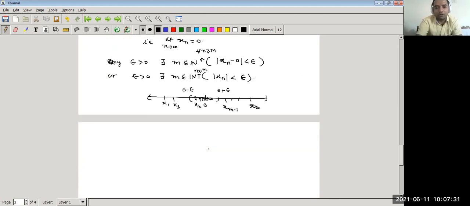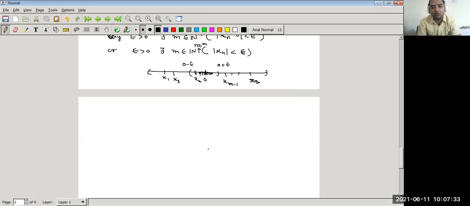So if all the terms lie in the interval minus epsilon to epsilon after the mth term, then the sequence is said to be a null sequence, or the sequence which converges to 0 is said to be a null sequence.